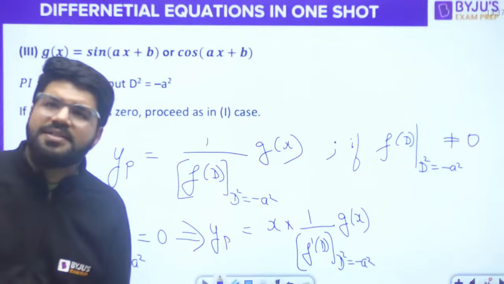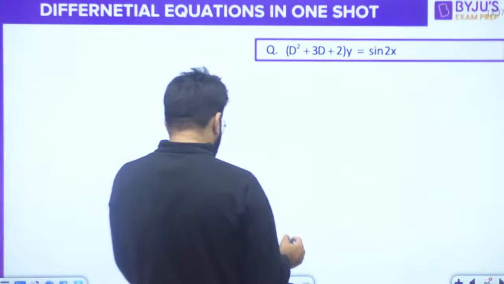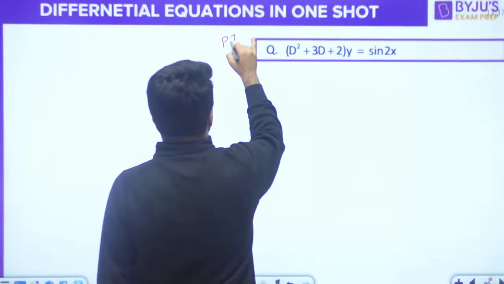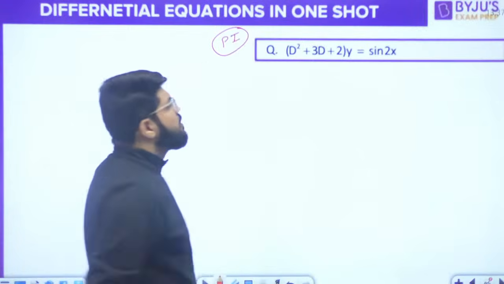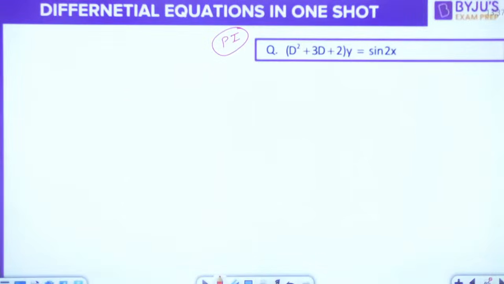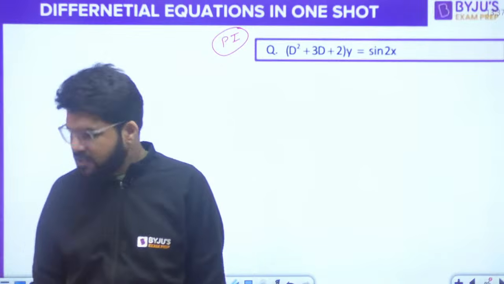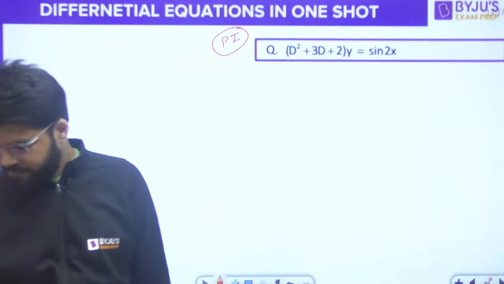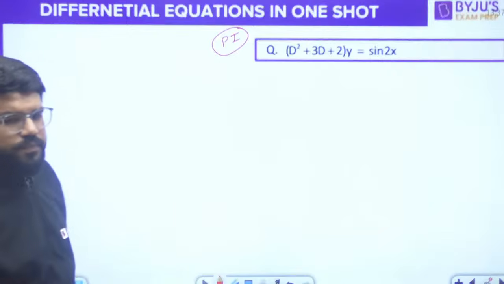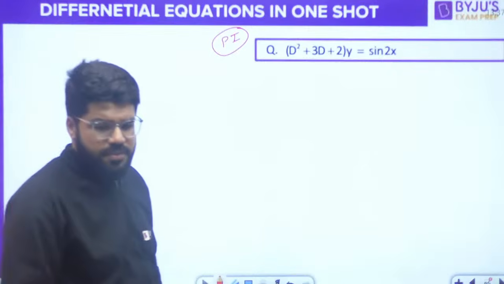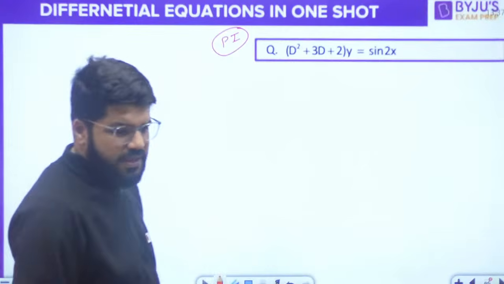Okay, so let's understand with a question. Find the PI. Only we are focusing on PI, the CF we have already discussed. So (D square plus 3D plus 2) y is equal to sin 2x. Correct?